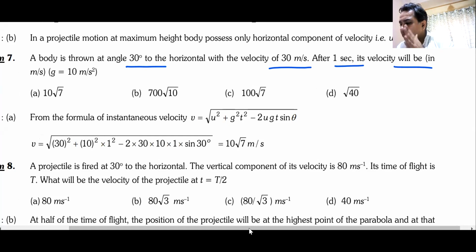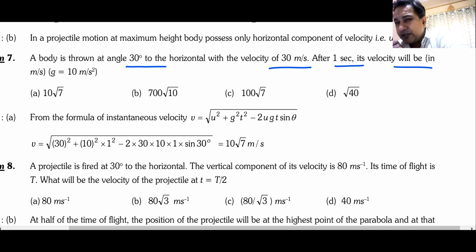A body is thrown at an angle of 30 degrees to the horizontal. Theta is 30 degrees. Velocity is 30 meters per second. After 1 second, what is the velocity? Anyone got an answer? Horizontal component will remain the same. Vertical component will only change. You have to find